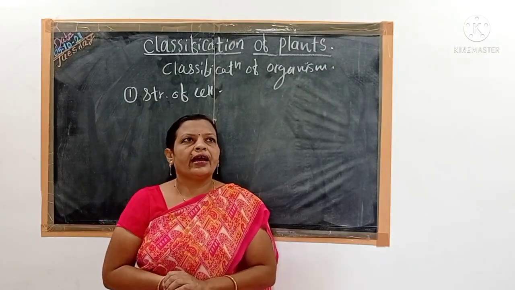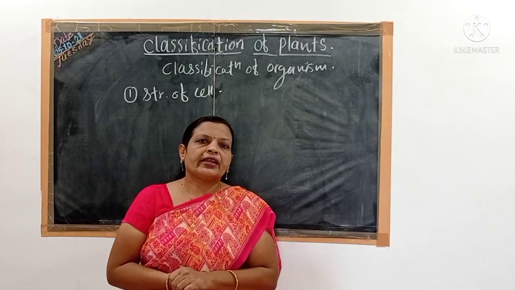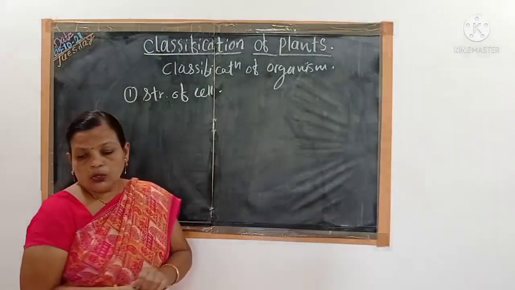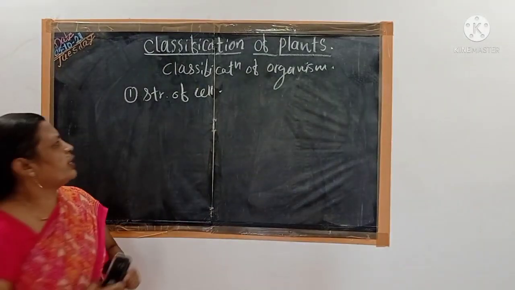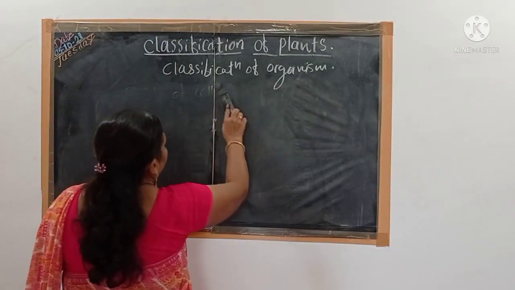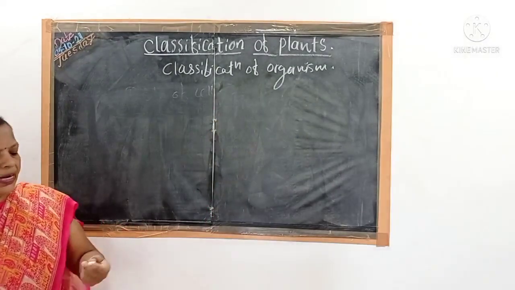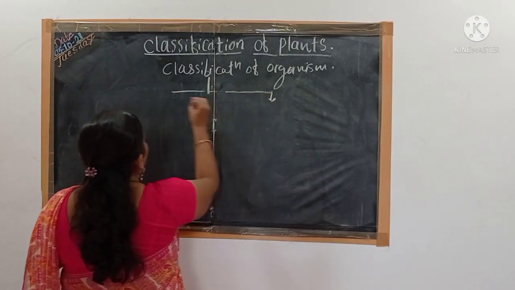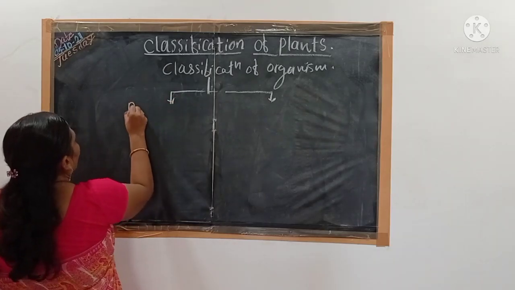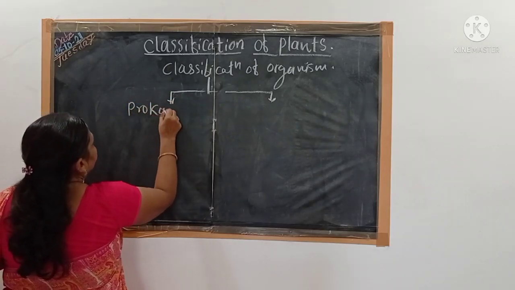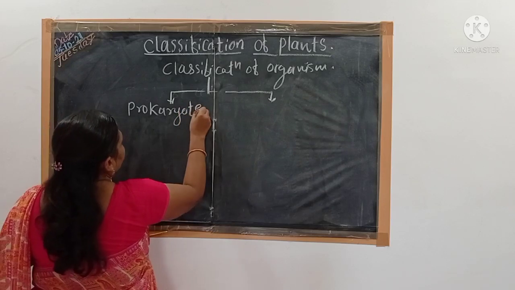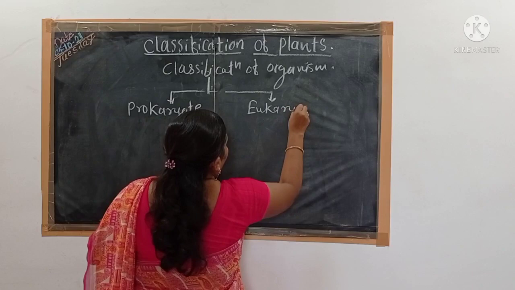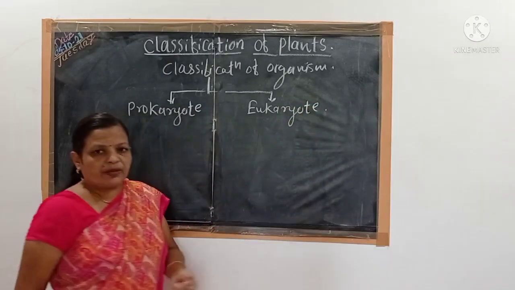Another criterion considered by Whittaker is the prokaryote and eukaryote. So according to Whittaker's Five Kingdom System, all the organisms on the earth have been classified into two types on the basis of the structure of the cell, that is the prokaryote and eukaryote. On which basis are the organisms classified?